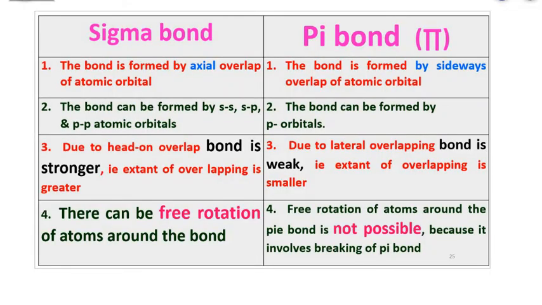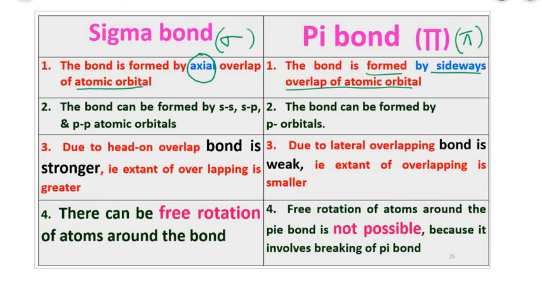And now lastly we are going to learn the differences between a sigma bond and a pi bond. The sigma bond is denoted by a symbol, and I will write it here. This is called sigma. It is the representation for a sigma bond, and the pi bond we usually represent in this manner, that is called pi, right? The first difference: the sigma bond is formed by axial overlap. It means it is a head-on overlap of atomic orbitals. Whereas the pi bond is formed by sideways overlap of atomic orbitals.